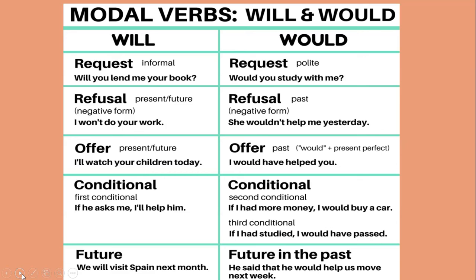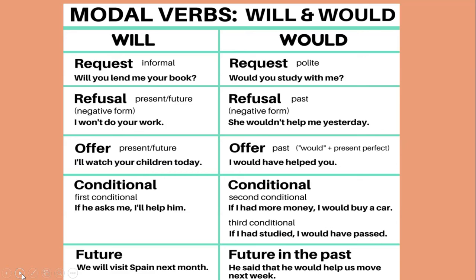Now, what are second and third person pronouns? Pronouns are divided as per the persons: first person, second person, and third person. First person is I and we. Second person is you. Third person is he, she, it, they. So we use shall with first person, that is I and we, and with second and third person we always use will for expressing future tense. Clear? So let's move to modal will.